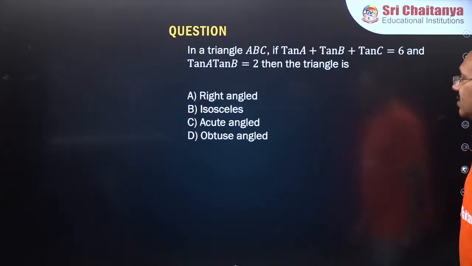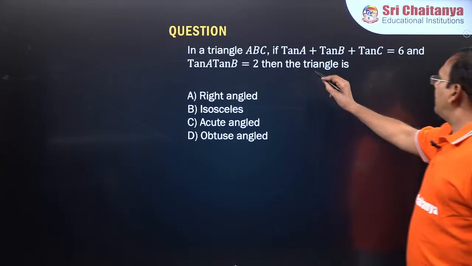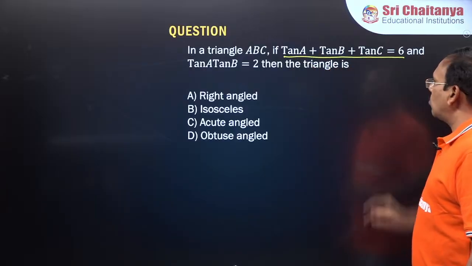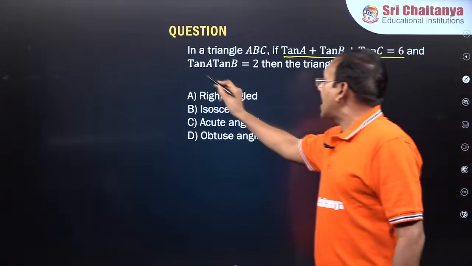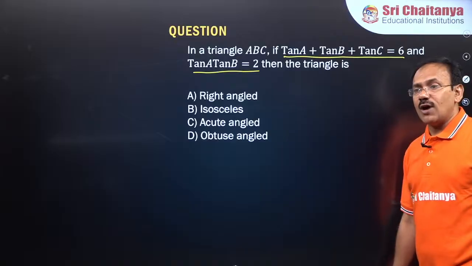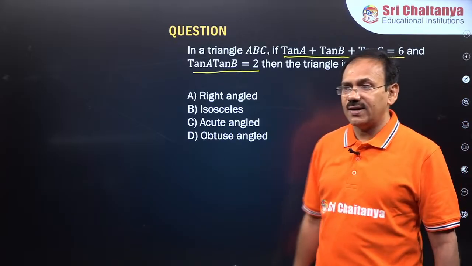Come on quick. In triangle ABC, given tan A plus tan B plus tan C is equal to 6 and tan A tan B is 2, then the triangle is, try to answer guys, all of you, quick, come on.